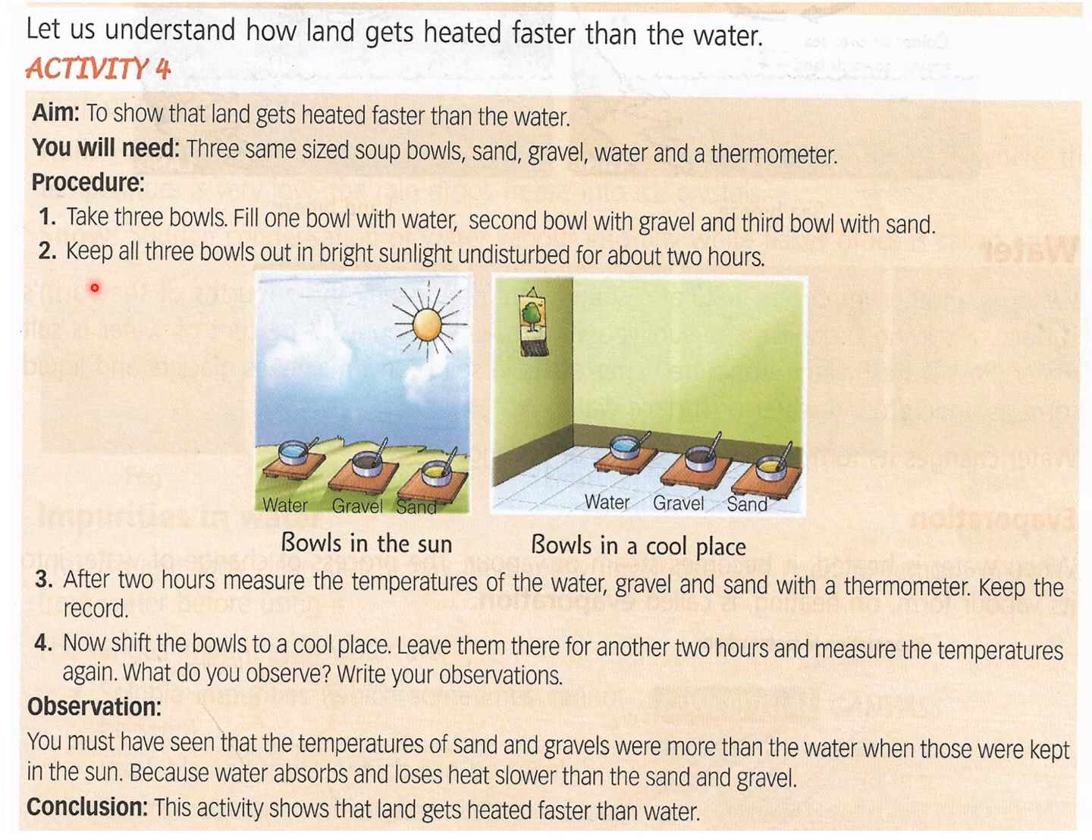Now procedure. Take three bowls, fill one bowl with water, second bowl with gravel and the third bowl with sand. Keep all the three bowls out in the bright sunlight undisturbed for about 2 hours. After 2 hours, measure the temperatures of the water, gravel and sand with the thermometer. Keep the record. Now shift the bowls to a cool place.